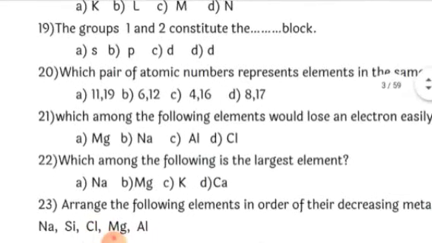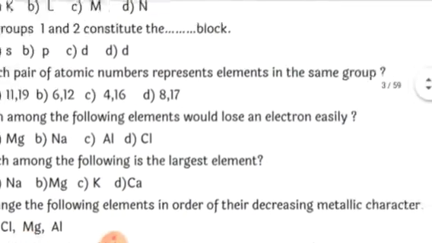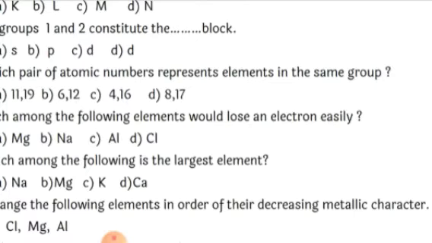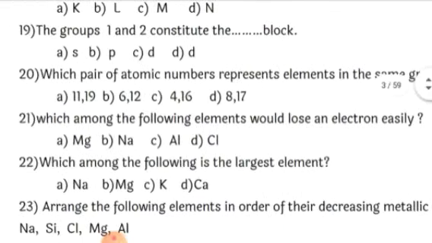Next, which pair of atomic numbers represents elements in the same group? You will have to find out the electronic configuration of each one of them. Same group means the same valency, I mean, the same number of valence electrons. Let's see the first one, 11 and 19. 11 has electronic configuration 2, 8, 1, whereas 19 has 2, 8, 8, 1. So this must be the correct option, but let's see the others also.